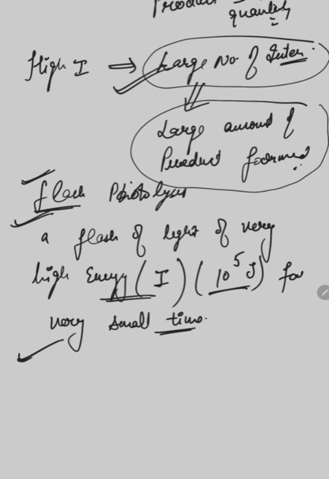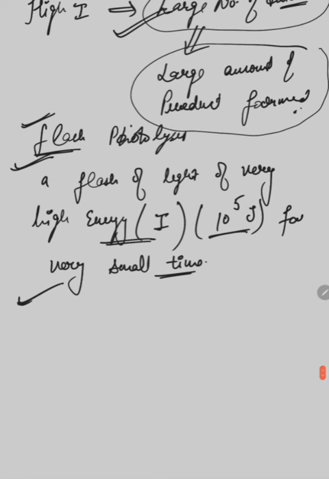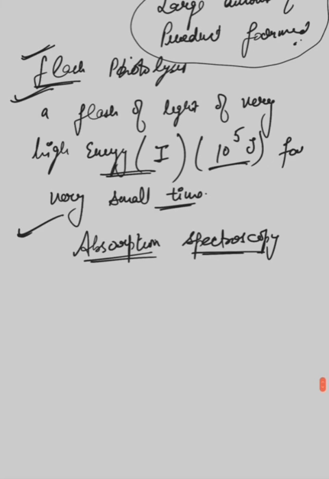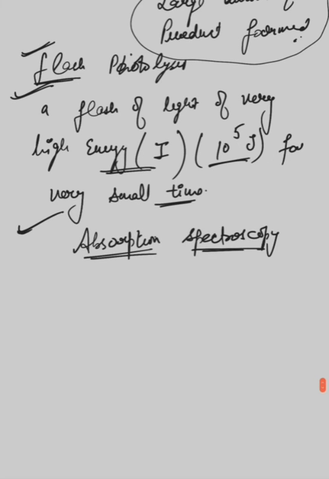Okay. And the amount of the intermediates which are formed in the flash photolysis can be easily determined using a spectroscopy which is known as absorption spectroscopy. Using absorption spectroscopy, we can easily measure the amount of the intermediates which are formed during the reaction.